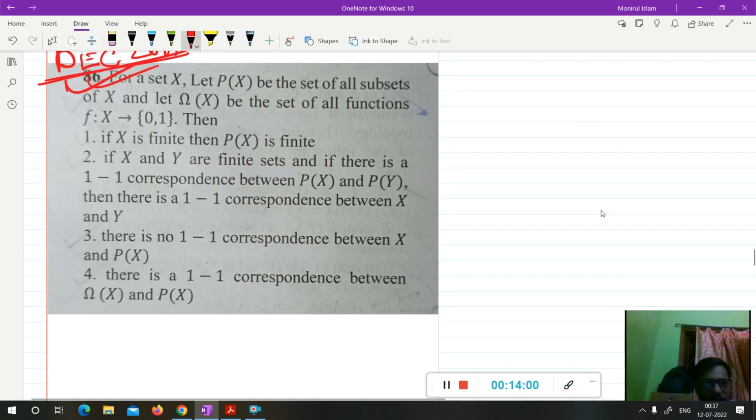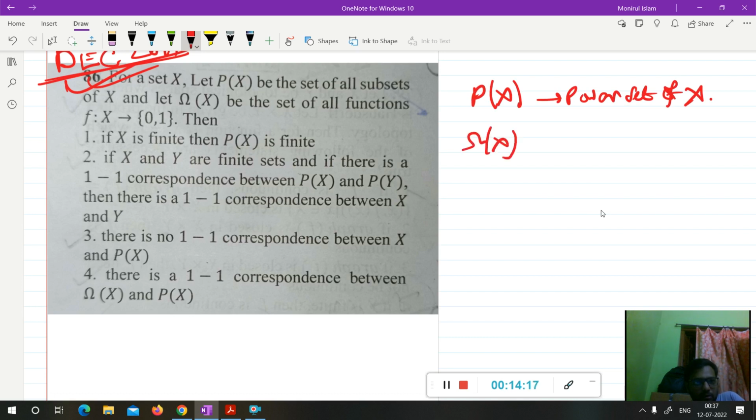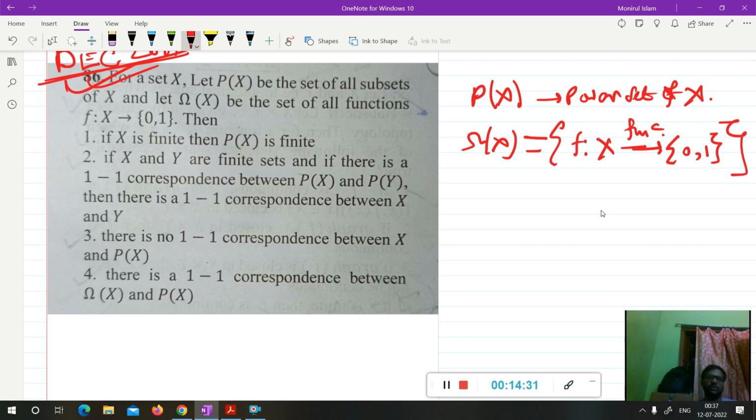For a set X, P(X) will be the set of all subsets of X, meaning P is the power set. For any set X, P(X) is the power set of X, and omega X is nothing but the set of all functions from X to {0, 1}. That is, omega X is the set of all functions f mapping from X to the two points 0 and 1.